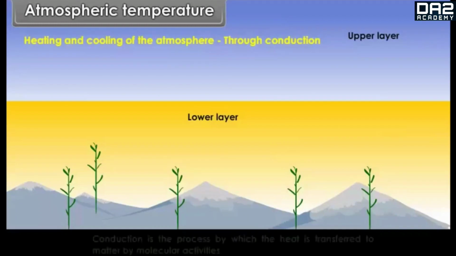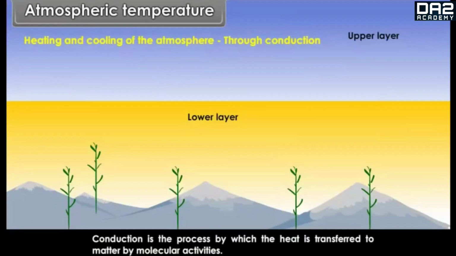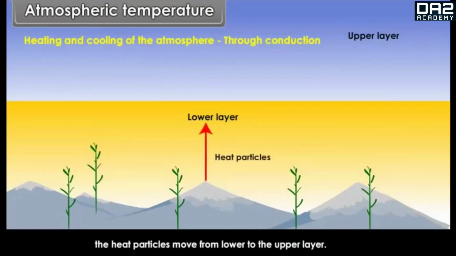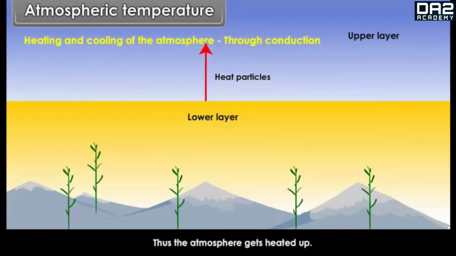Through conduction. Conduction is the process by which the heat is transferred to matter by molecular activities. When the lower layer of atmosphere, which is in touch with the ground, comes in contact with the upper layer, the heat particles move from the lower to the upper layer. Thus, the atmosphere gets heated up.